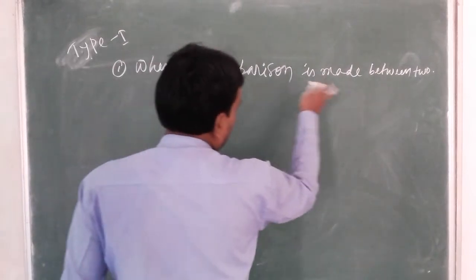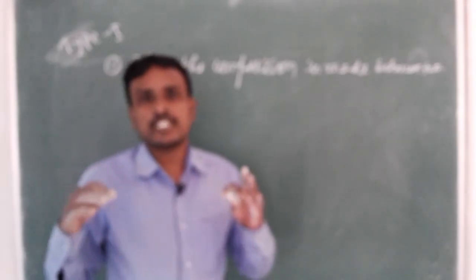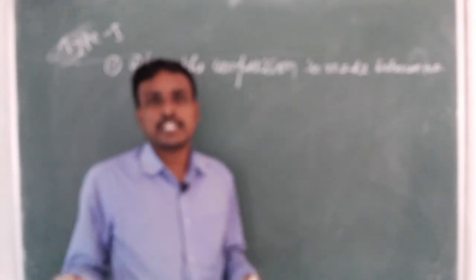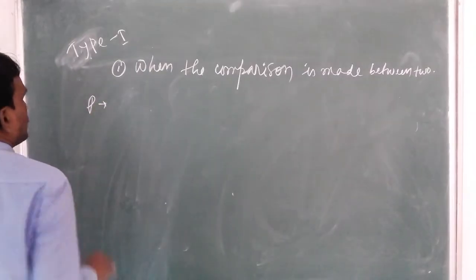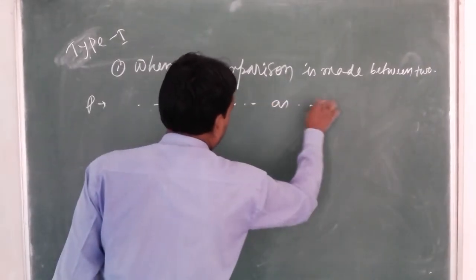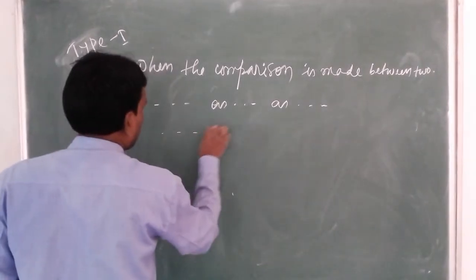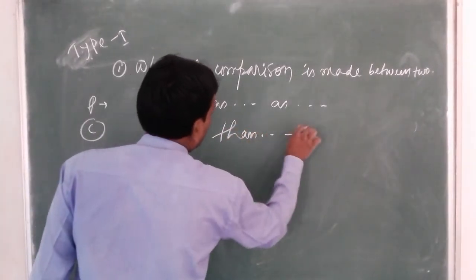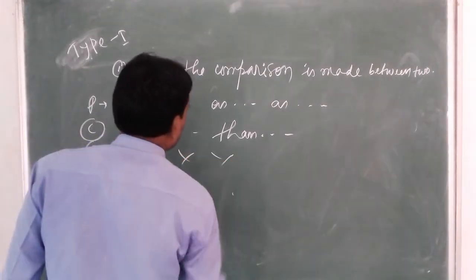When the comparison is made between the two, there is only positive and comparative, no superlative will be there. In positive, what are the rules? Positive, as, comparative, then there is no superlative.